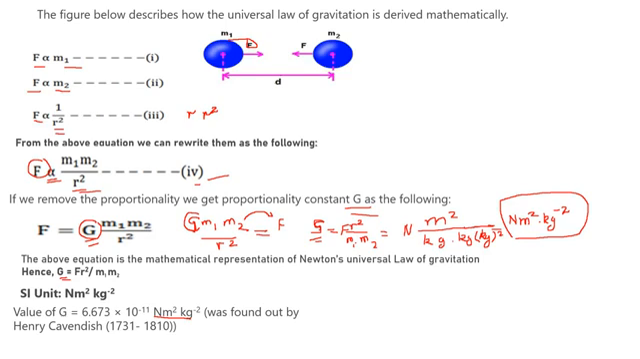Here I want to tell you one thing, children. The value of G is 6.673 into 10 to the power minus 11, which is very small. It was found out by Henry Cavendish. It was not found out by Newton, but by Henry Cavendish.